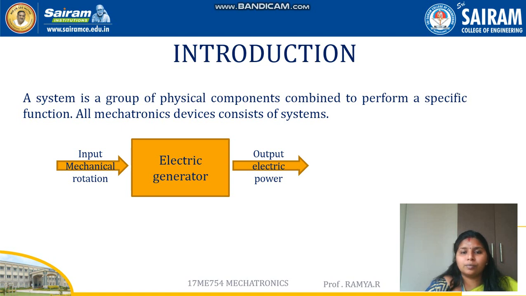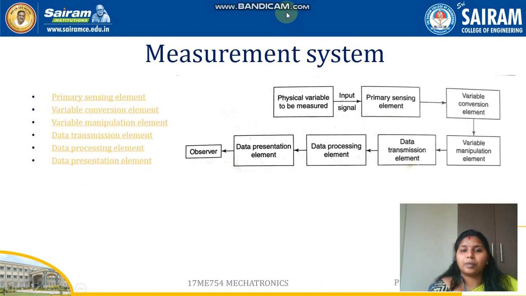And the control system controls the entire unit of the mechatronics. So it controls the entire mechatronic system to do some task. So this is about the classification of system. One is a measurement system, the other one is control system.